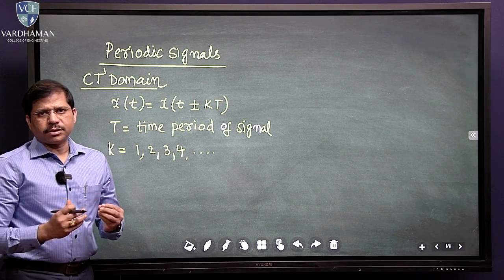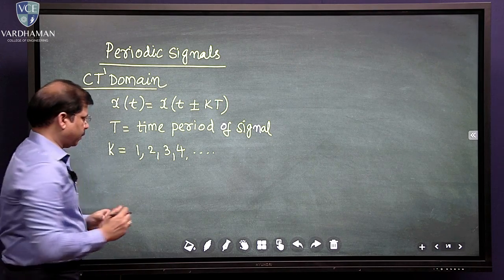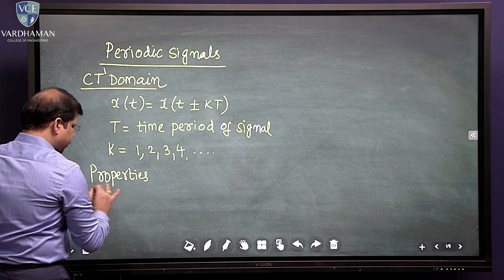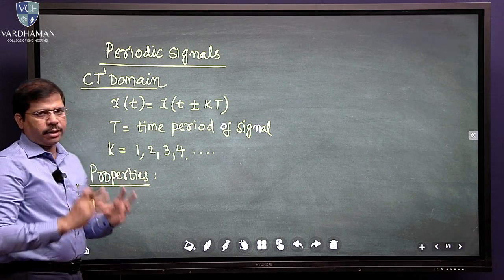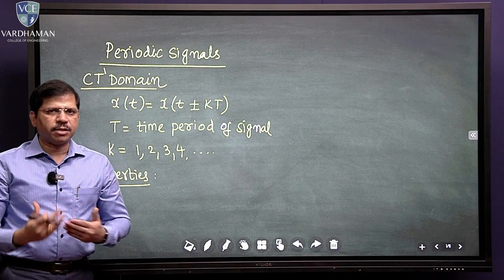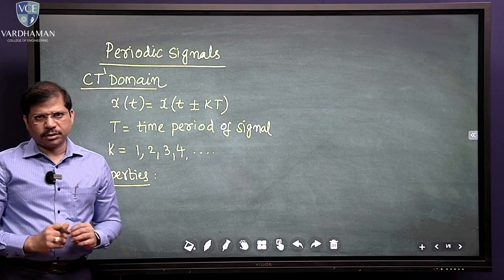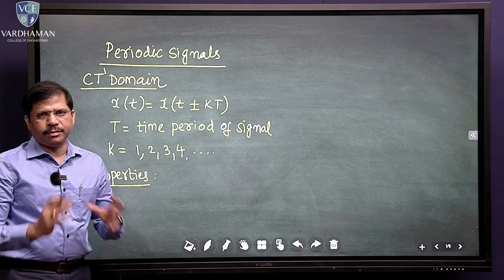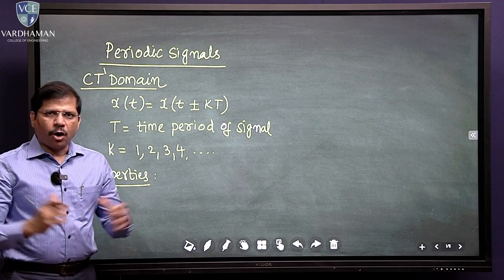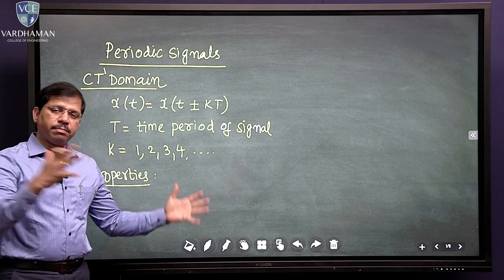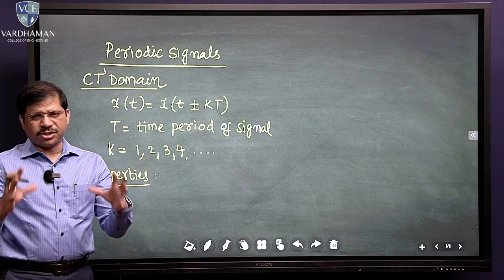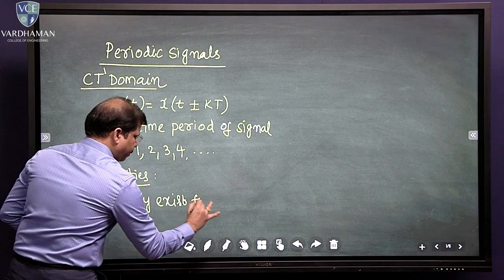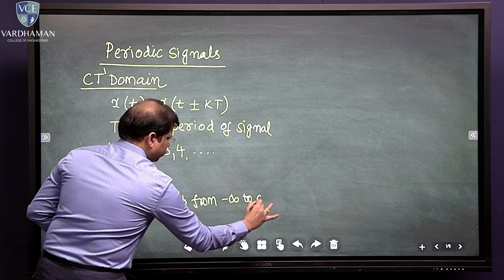Now, there are some basic properties of the periodic signal. What are those properties and how do we understand these properties with respect to a particular signal? There are many examples that I will be showing in this particular concept. The first and most important thing in periodic signals is that all periodic signals always exist from minus infinity to plus infinity. That is the first check that we always have to see.